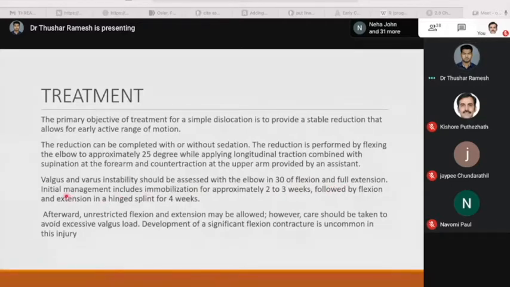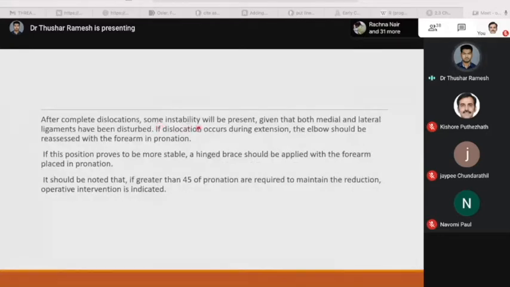Initial management includes immobilization for approximately 2 to 3 weeks, followed by flexion and extension in a hinge splint for 4 weeks. Afterward, unrestricted flexion and extension may be allowed. However, care should be taken to avoid excessive valgus load. After complete dislocation, some instability will be present, given that both medial and lateral collateral ligaments have been disrupted. If this dislocation occurs in extension, the elbow should be reassessed with the forearm in pronation. If this position proves to be more stable, a hinge brace should be applied.